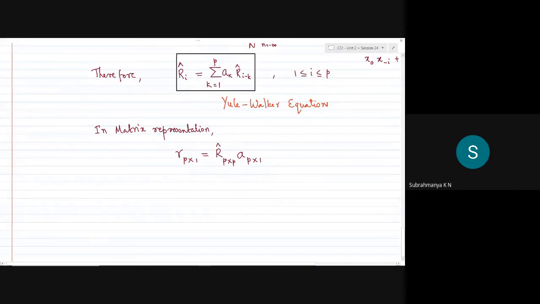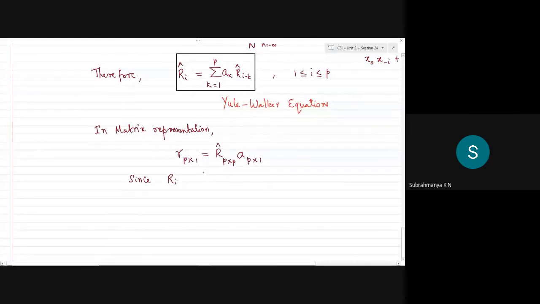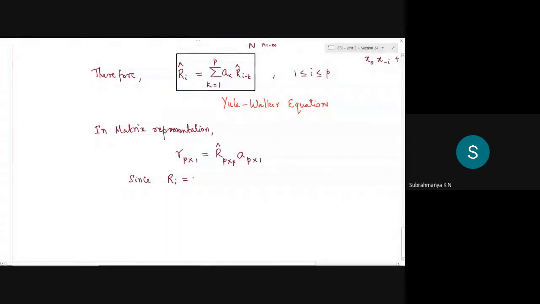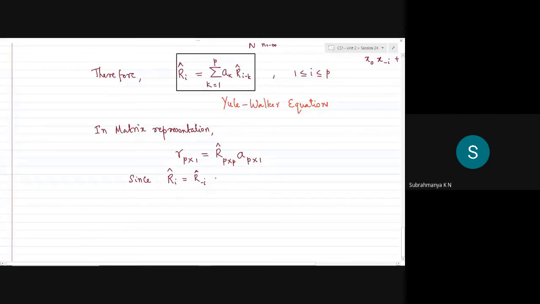As you can see, this R hat is actually a symmetric matrix, because we have just taken coefficients from 1 to p. Similarly, I can flip them and say they will also be available for all the previous samples, from minus 1 to minus p as well. And hence I can say this Ri is even symmetric, that is, with respect to R suffix minus i. With that, I can say this is a symmetric matrix.